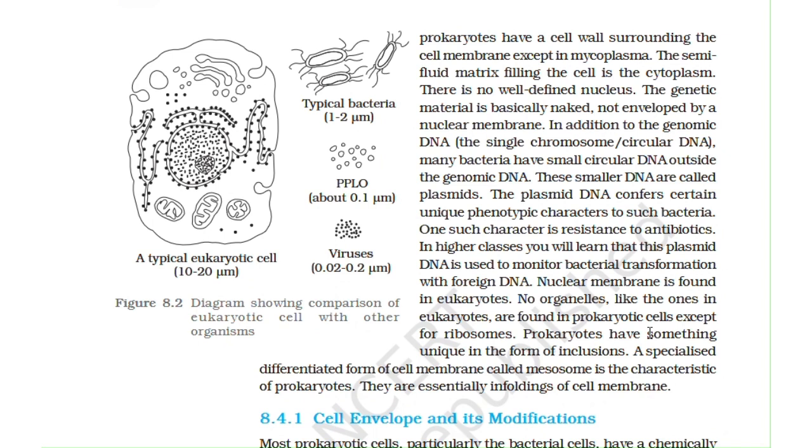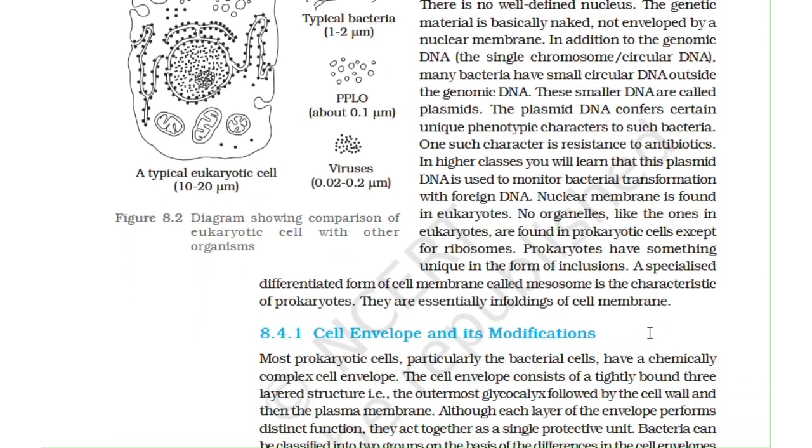A typical bacterium is 1 to 2 micrometers. PPLO are about 0.1 micrometers. Viruses are 0.02 to 0.2 micrometers. And a typical eukaryotic cell is 10 to 20 micrometers in size.